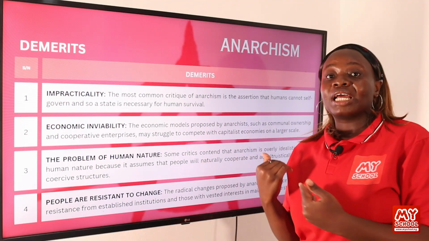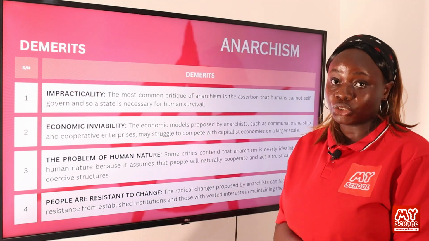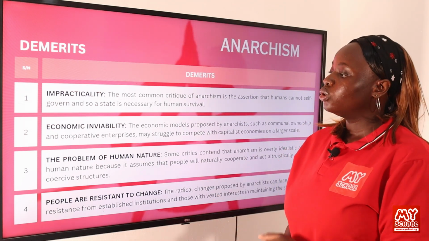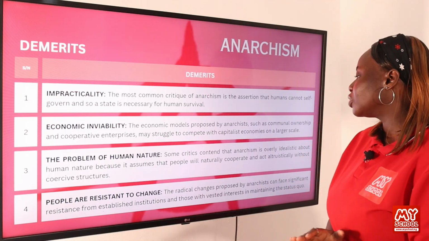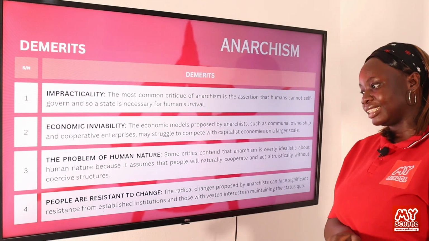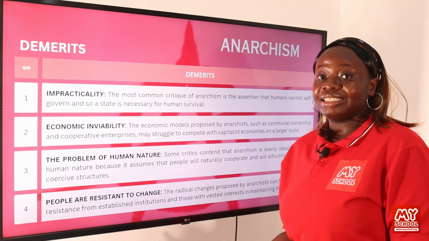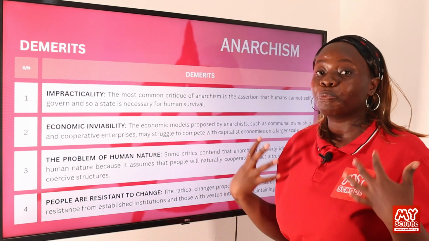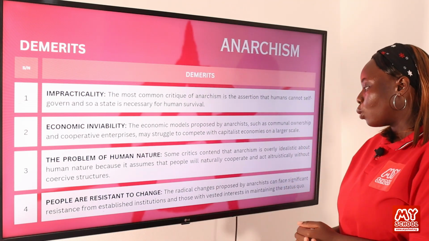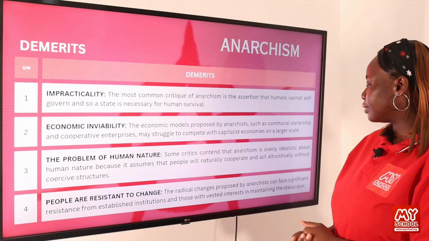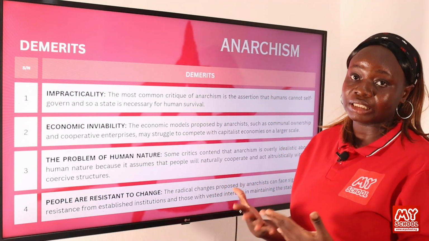So some critics of anarchism believe that the model that anarchists are trying to incorporate in the society may not actually work. Another demerit of anarchism is the problem of human nature. Some critics contend that anarchism is overly idealistic about human nature. When we say something is idealistic, we mean that it's not realistic, it's not practical. It assumes that people will naturally cooperate and act altruistically, that means in a good manner, without coercive structures. So all of this shows that anarchism may not work.